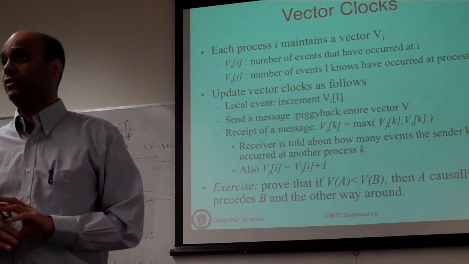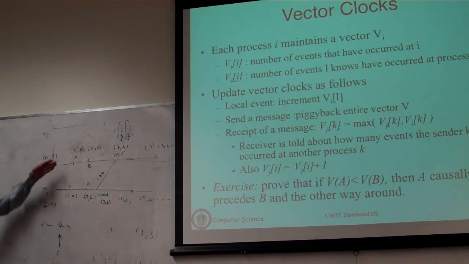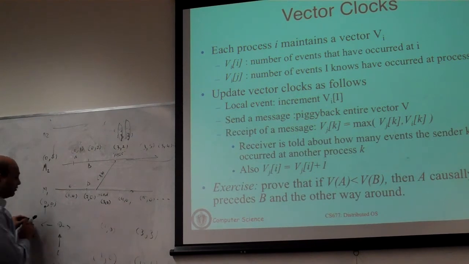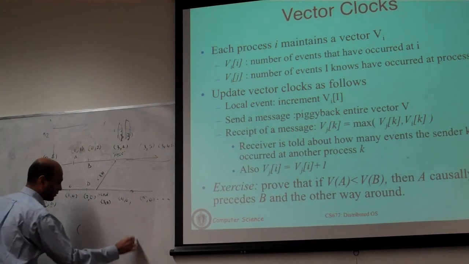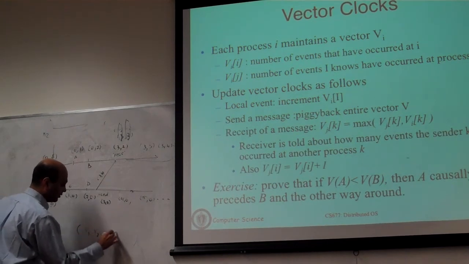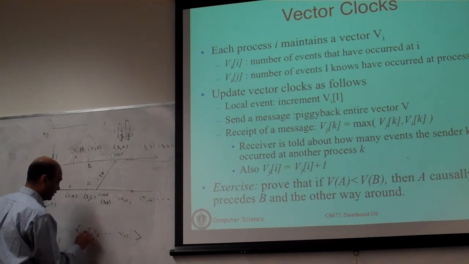Okay, is that clear? Now let's think about a little bit of intuition here. Okay, what are we getting? Why did we need this vector? What are we getting out of these vector clock values? Okay. So another way to think about vector clock, okay, let's not have 2, but let's have a vector of size n. Okay, so here is the V1 vector. I should actually make this an array.